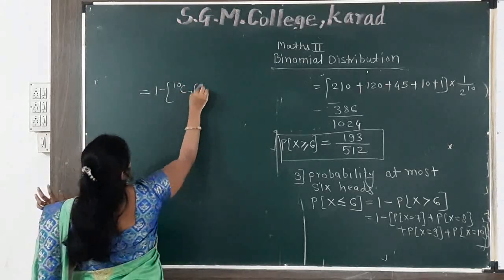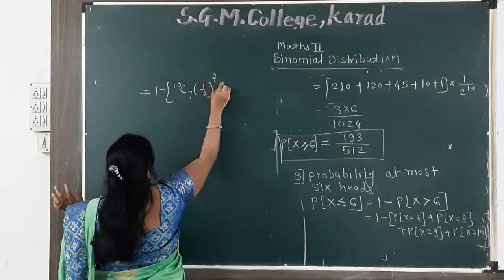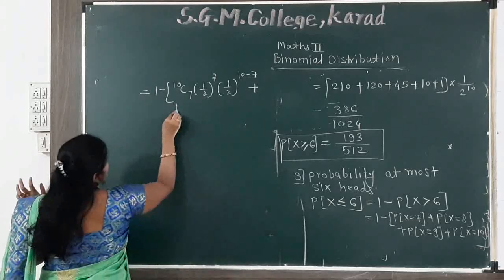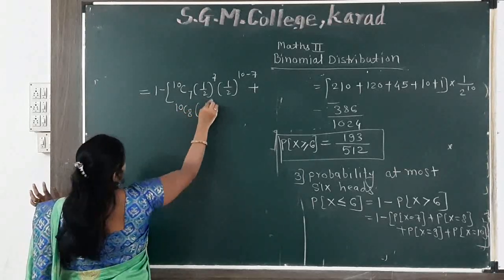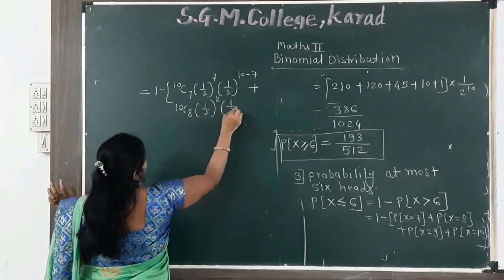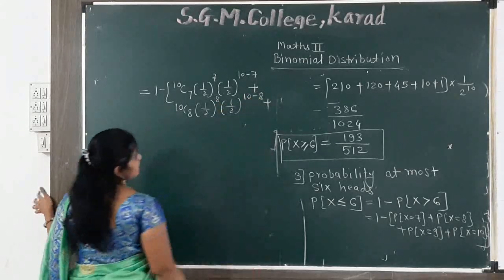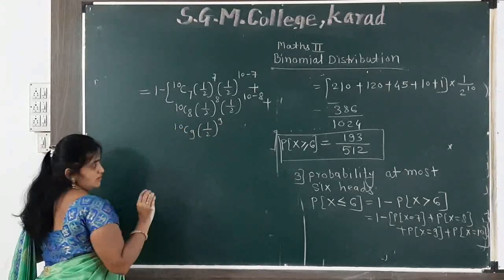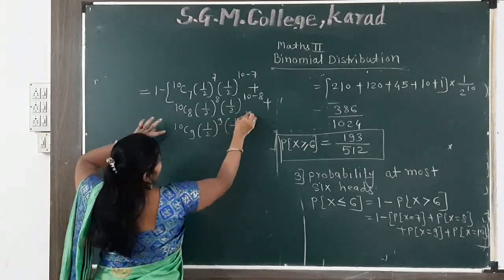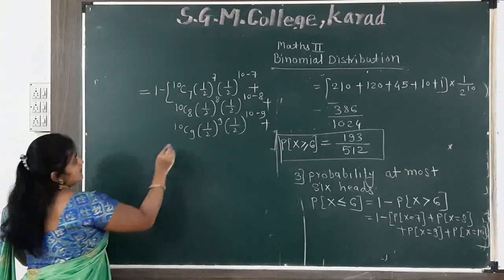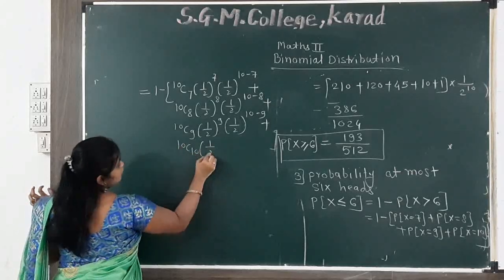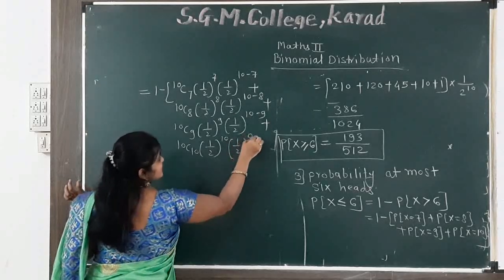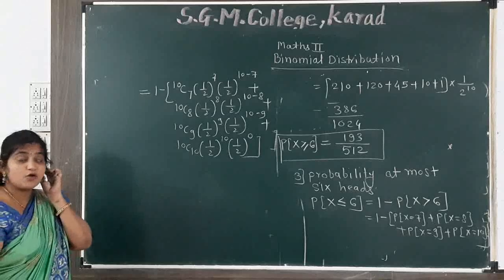10C7 (1/2) raised to the power 7 (1/2) raised to the power 10 minus 7, plus 10C8 (1/2) raised to the power 8 (1/2) raised to the power 10 minus 8, plus 10C9 (1/2) raised to the power 9 multiply (1/2) raised to the power 10 minus 9, plus 10C10 (1/2) raised to the power 10 (1/2) raised to the power 10 minus 10 is 0. Again we can use here the combination formula.